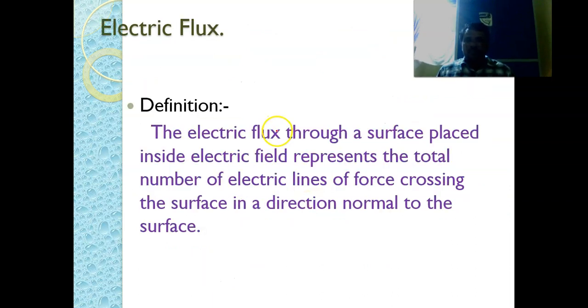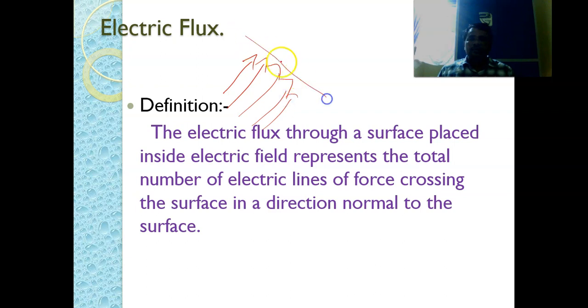Now let us define electric flux. The electric flux through a surface placed inside the electric field represents the total number of electric lines of force crossing the surface in a direction normal to the surface. So electric flux is nothing but the electric field lines crossing the surface.